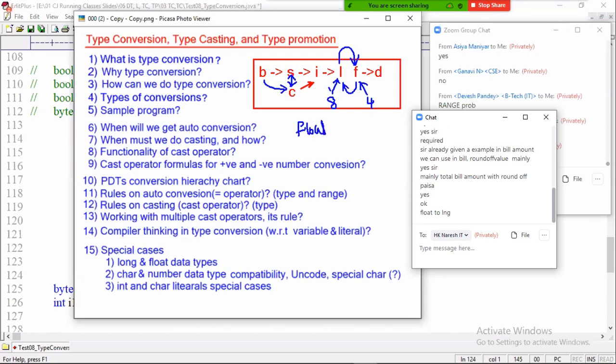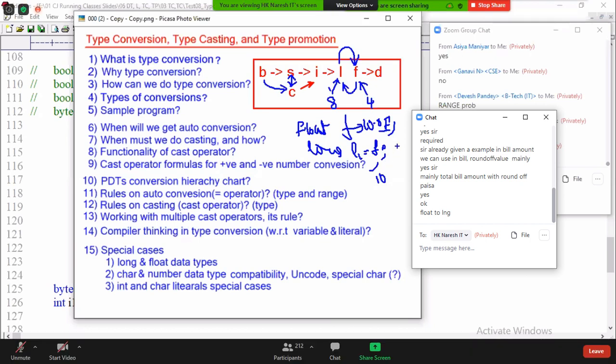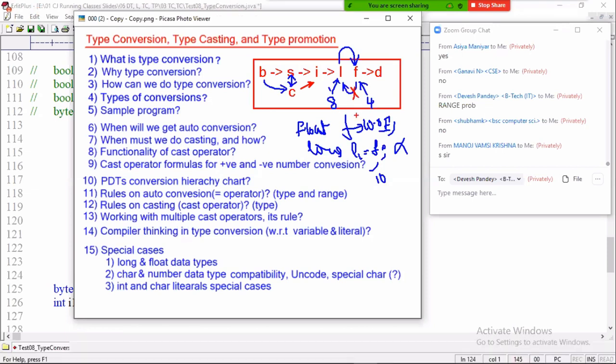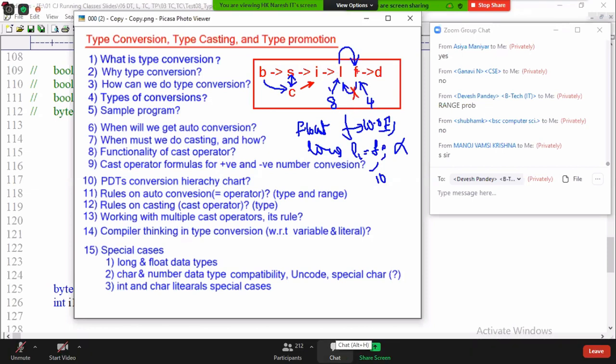Float f1 equal to 10.0f. If I write long L1 equal to f, this .0f is removed, right? Then only 10 comes out. Will the compiler do implicit casting? No, because of value loss, the compiler throws an error. So you cannot assign float to long. Done.